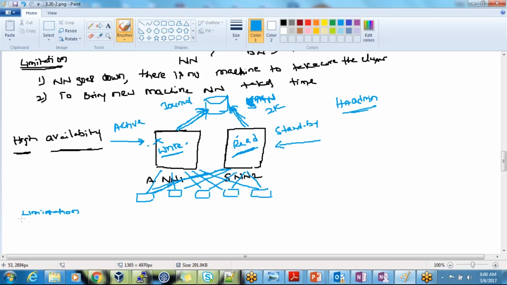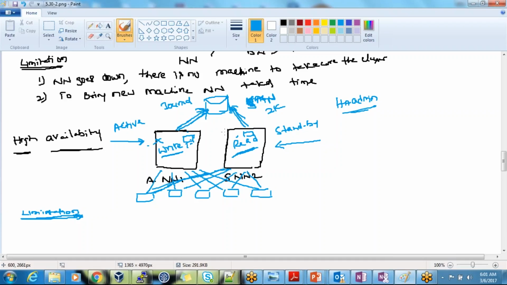What will happen if the journal node goes down or breaks down? See, anyway, the same copy will be there in the standby name node. That copy will be maintained there, and as soon as it syncs with your active name node, it will take care of the copy. So we do not have any problem if the journal node goes down, whether or not I have the updated FS image. They will be maintaining their own updated FS image in their locations.